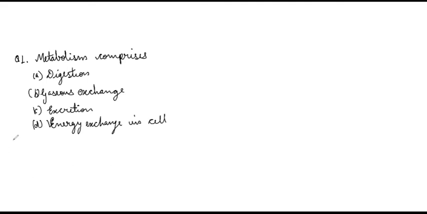Now, after this, we have question number 2. The most important characteristic of living organisms is. Before knowing the options, you cannot tell the answers, so let me first write the question. You also keep writing these questions, that is better, or just take a screenshot, so that you will have a record of these questions in the form of a question bank.